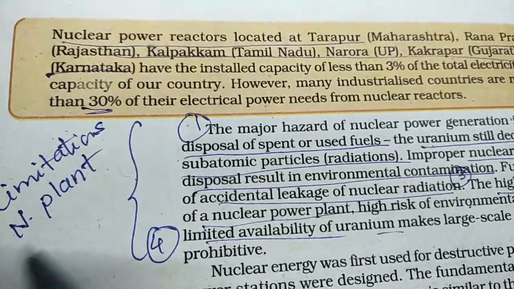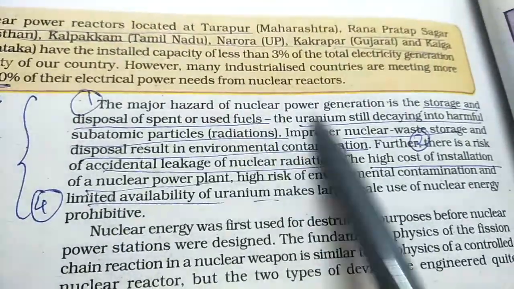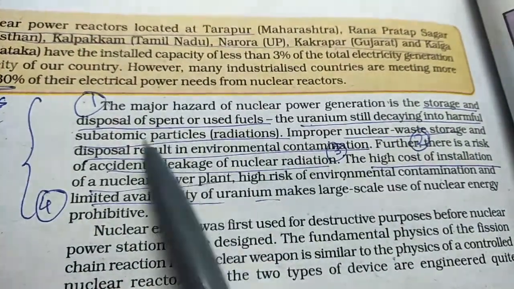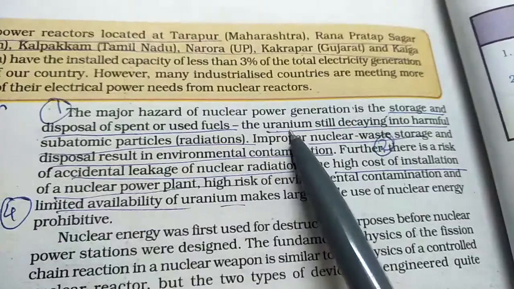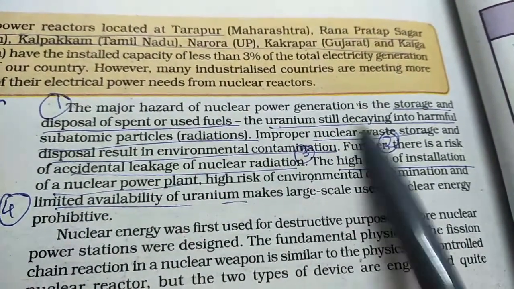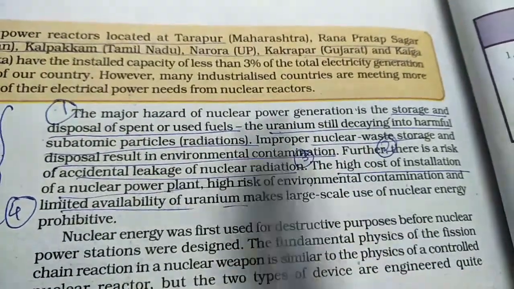Now there are certain limitations of nuclear power plants. There is the storage and disposal of the fuels which are used, that is uranium. It is still radioactive, so it is still decaying. This radioactivity of uranium is very harmful.